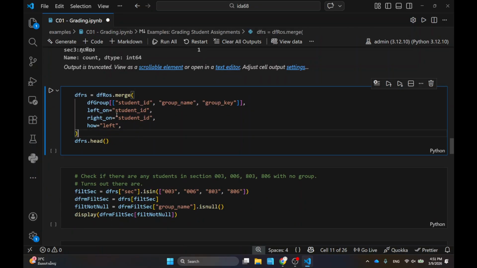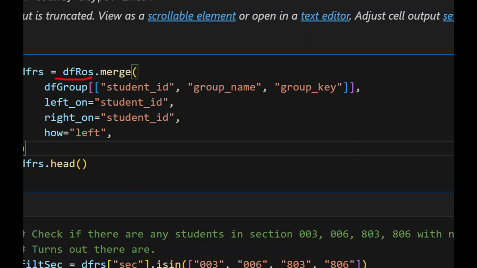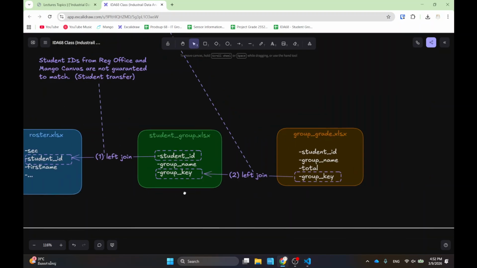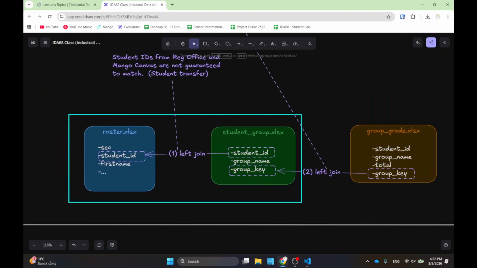Okay, and this is the part where I do the merging, okay? So again, I have the roster, so rost.merge, right? And I want to merge with the groups. This is the part where I was merging this one over here, okay? So notice that I actually use multiple columns for references. I want to make sure that the student ID matches, that's a group name and group key and things like that. So take note of how I did it.